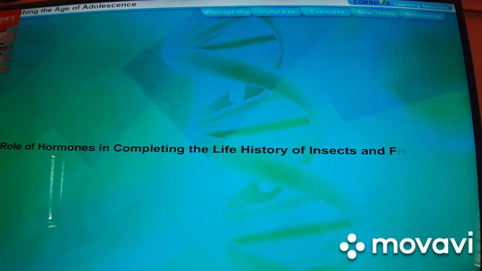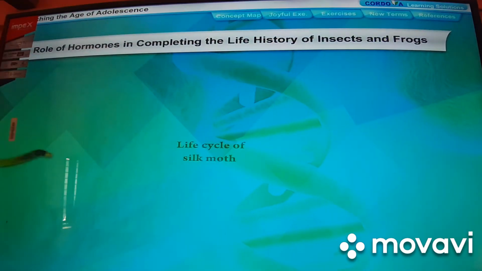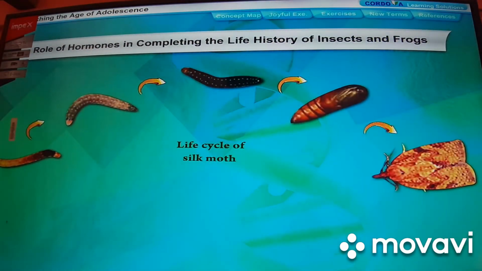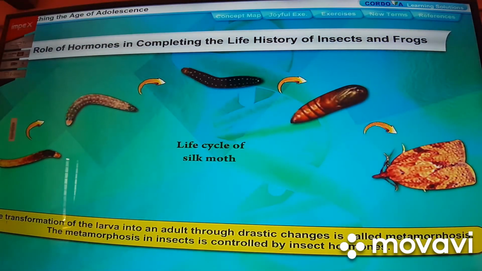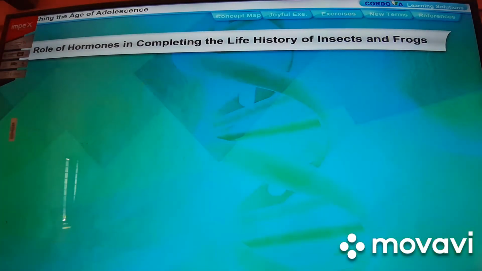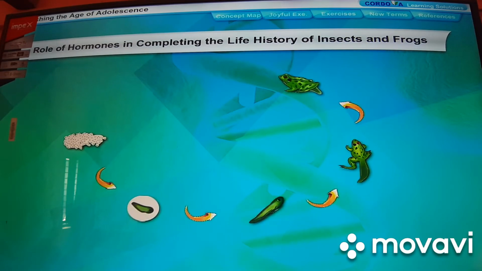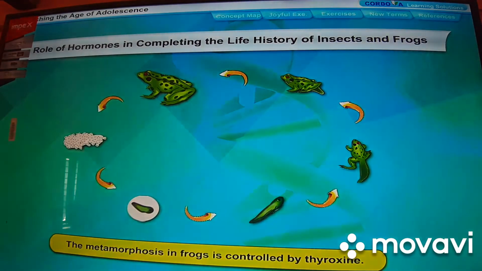In completing the life history of insects and frogs, we have learnt about the life cycle of the silk moth in class 7. The larva or caterpillar has to pass through various stages to become an adult silk moth. The transformation of the larva into an adult through drastic changes is called metamorphosis. The metamorphosis in insects is controlled by insect hormones. Similarly, the tadpole passes through certain stages to become a frog. See figure 10.18. The metamorphosis in frogs is controlled by thyroxine.